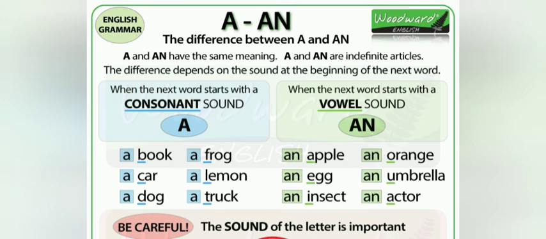And if it starts with a vowel sound, like apple, see here: an apple, an egg, an insect, e is a vowel sound; an orange, o is a vowel sound; an umbrella, an actor. Similarly. Okay, so hope you understood.